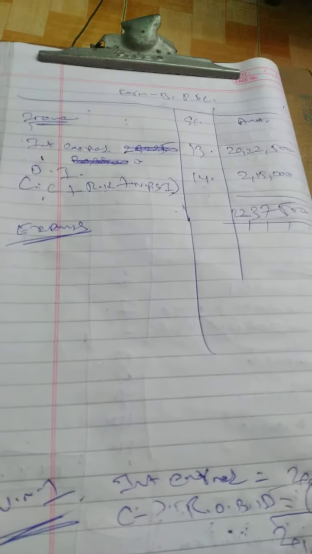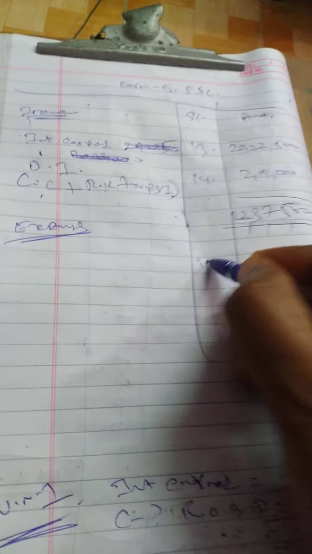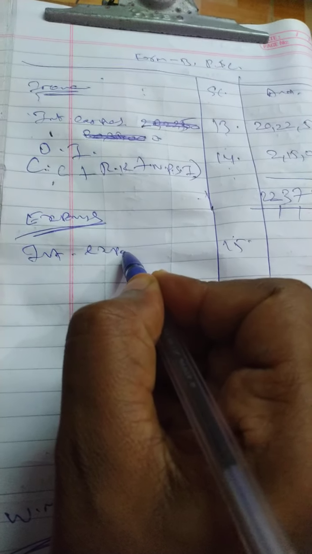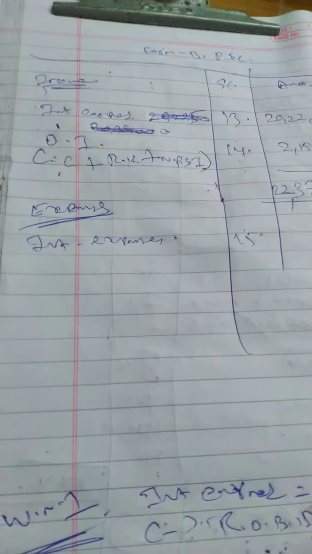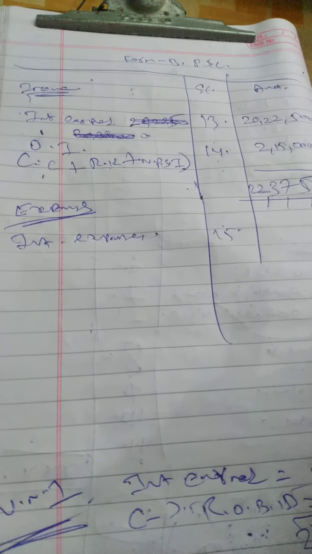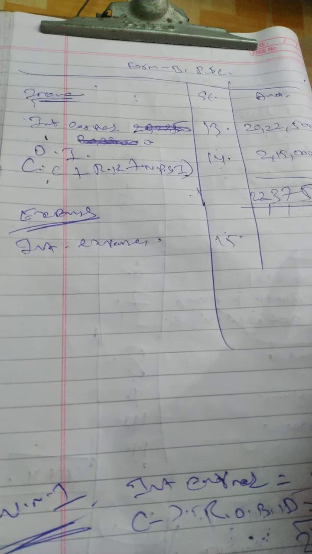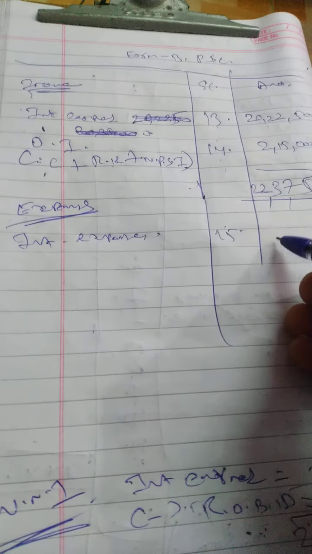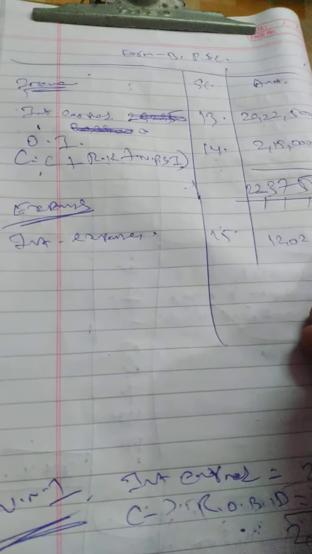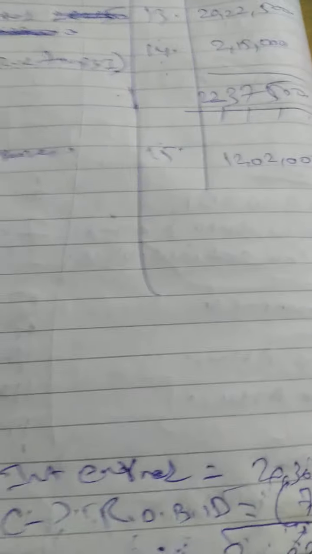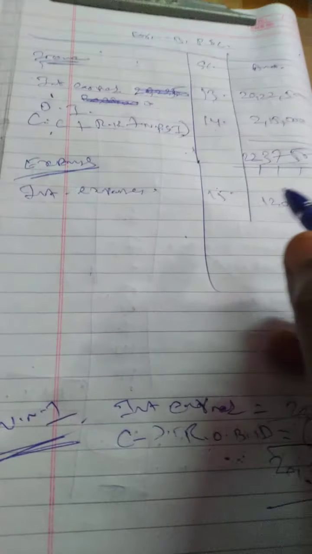Expenses. What is the first schedule? Schedule 15, interest expenses. That is your schedule 15. What is the interest expenses? Any working for interest expenses? I don't think so. It is given directly. 12 lakh 2,000 is my interest expenses.